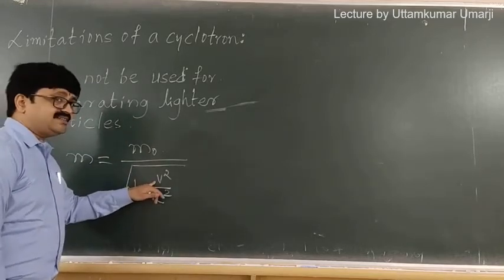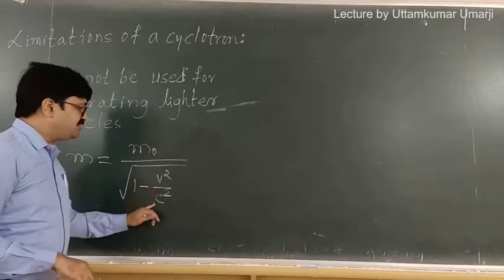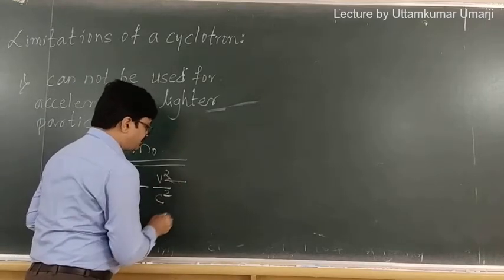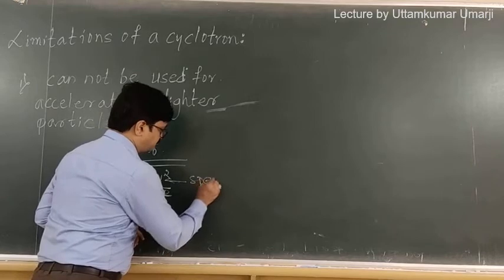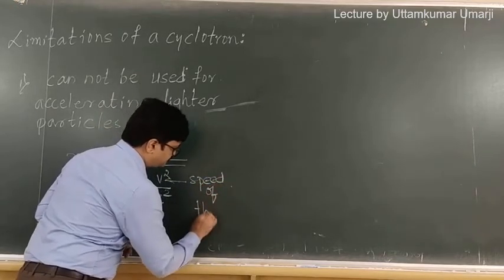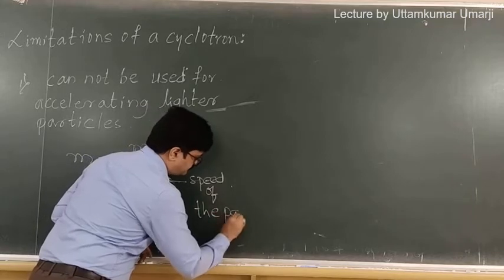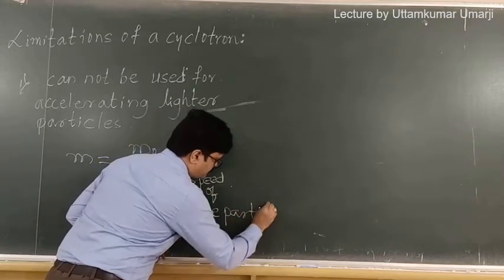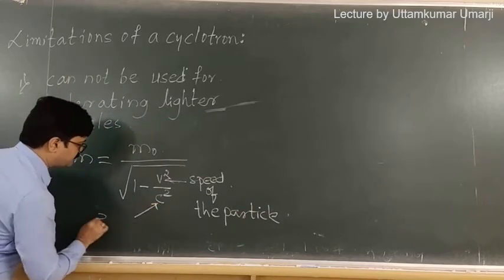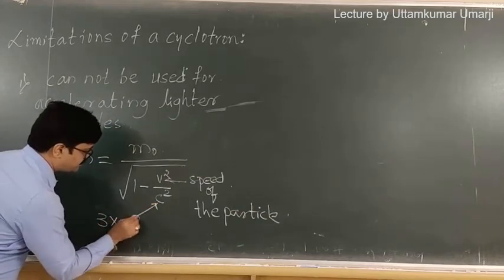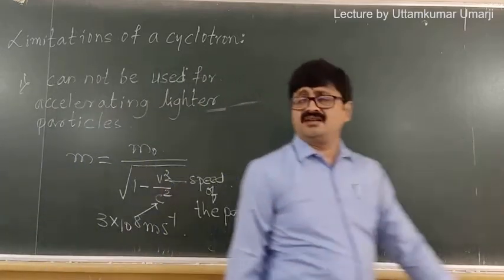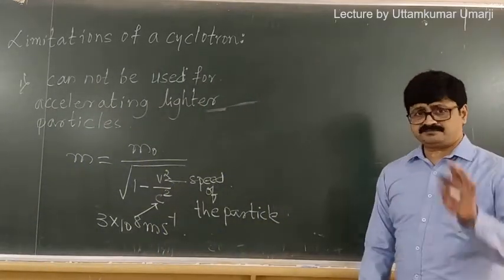Now, here v is the speed of the particle and c is speed of light in vacuum, which is 3 into 10 raised to 8 meter per second. Fine. So, this is the notation that we have.